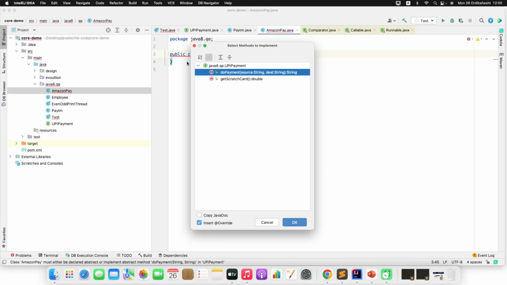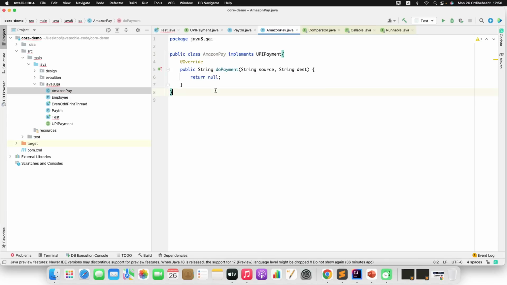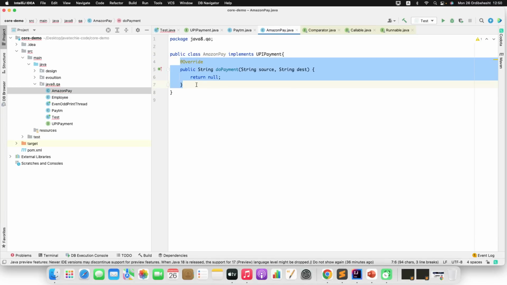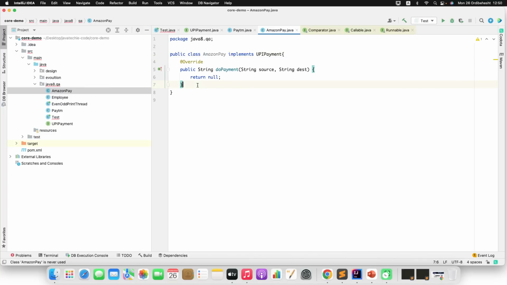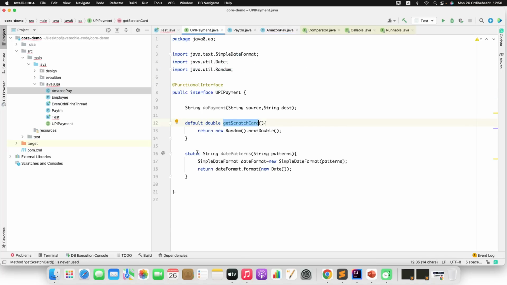Now let me override the method. Only do payment. This class is not showing an error because the method is a default method and it is not forcing my implementation class to override it. It's up to Amazon Pay: if it wants to give this scratch card feature, it can override it and provide its own implementation. Now let's understand the purpose of using this static method.